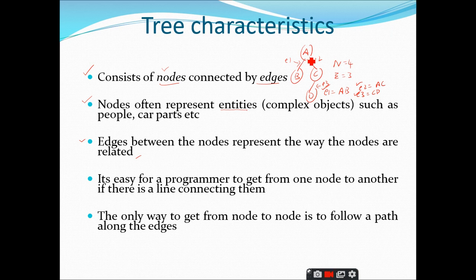Directly they are not. Tell me whether they are related or not, yes or no, true or false. Yes, they are related. Even though there is no direct edge from A to D, they have a path from A to C, and then we have C to D. So this is called a path. A path is nothing but a sequence of edges. We will come across these terms in the next slide. So we have a path from A to D, so we can say that A and D are also related, right? Similarly, are B and C related?